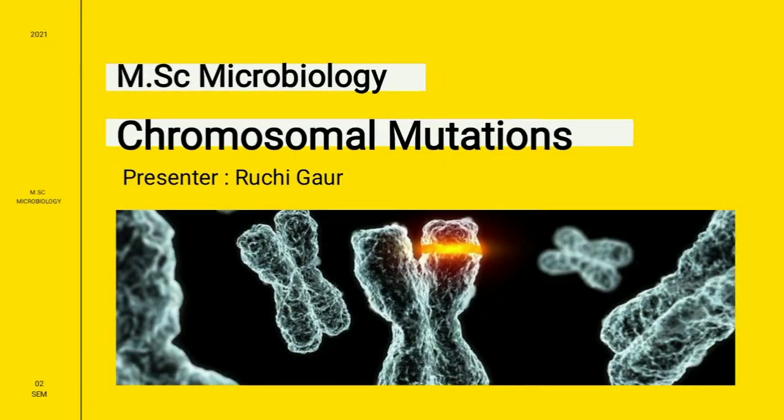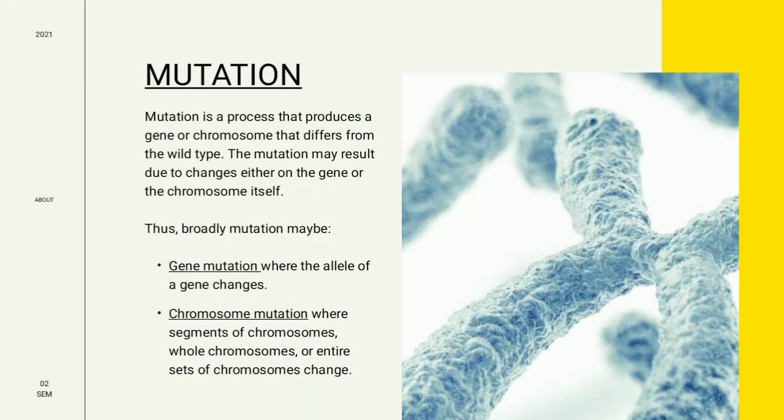Mutation. Before chromosomal mutation, we need to briefly learn about mutation. Mutation is a process that produces a gene or chromosome that differs from the wild type. Mutation is any change in DNA sequence of a cell caused by mistake during cell division or maybe due to the exposure of DNA damaging agent in environment.